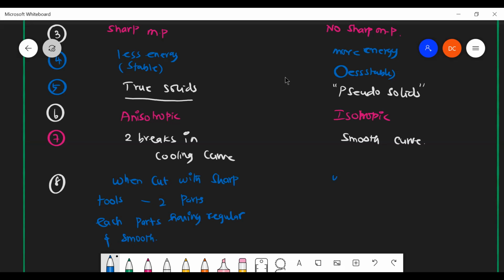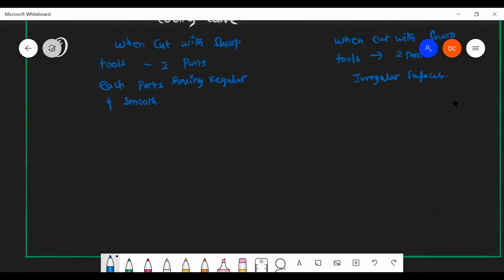Here also, when cut with sharp tools, they become two parts, but they have irregular surfaces. They have a high heat of fusion. What do you mean by heat of fusion?